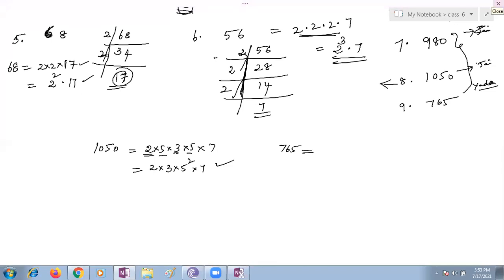Yeah. 8. Next. If a number exactly divides two numbers separately, it must exactly divide their sum. True, ma'am. Very good. True. You take 12 and 24, and 36. 36 is always divisible by 3. Yes, it is. If a number exactly divides the sum of two numbers, it must exactly divide the two numbers separately. Ma'am, false. It is false.